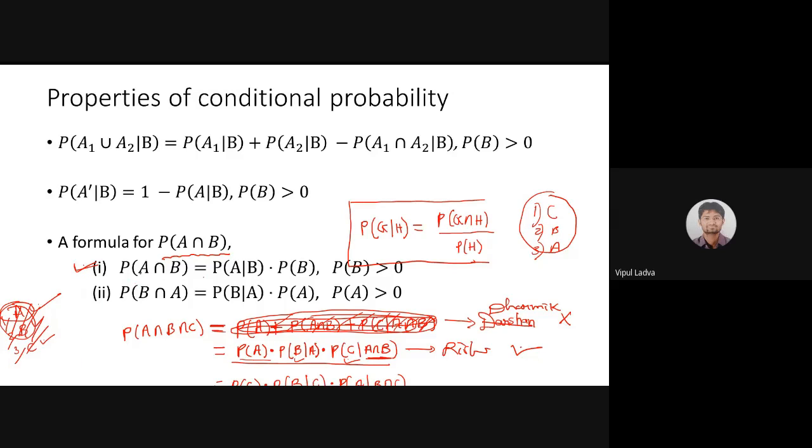Observe one more thing before going to the next slide. Observe both of these. This is just a matter of order. In this one, first of all, the probability of event B should be there, P of B. Then after occurrence of event B, we are finding A. So in this formula my order is first B and then A. And for B intersection A, I'm following the order AB.